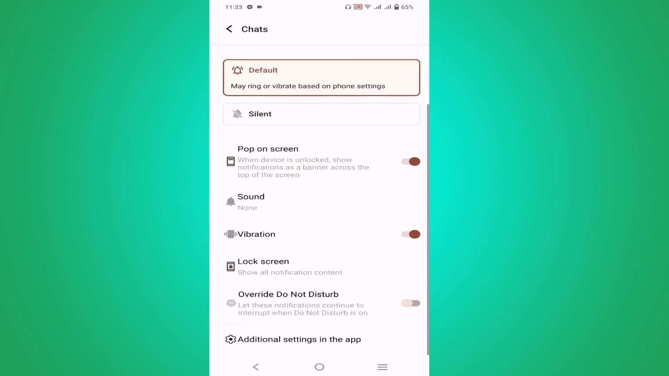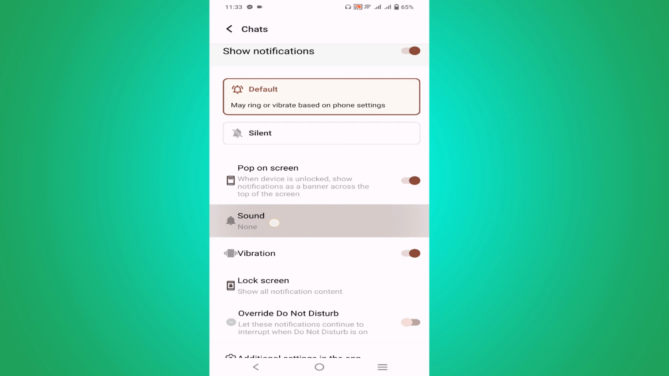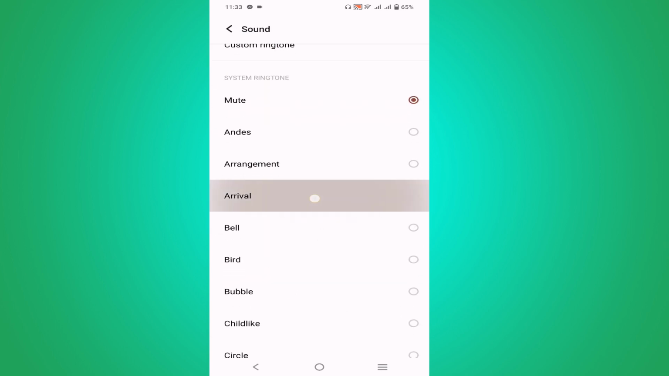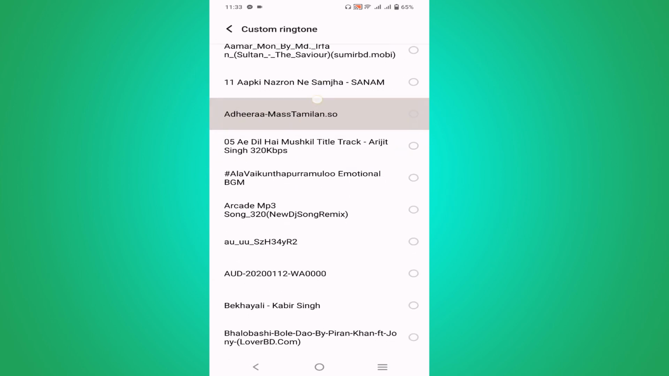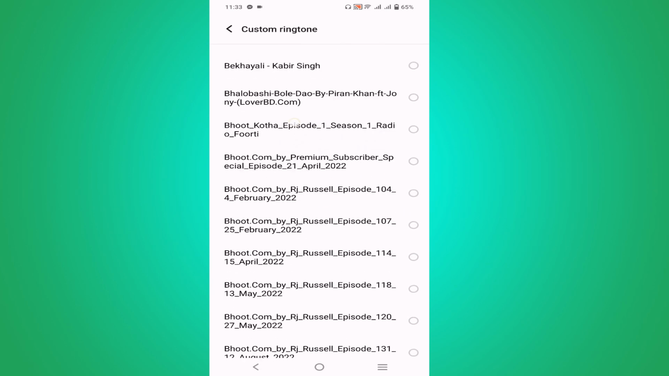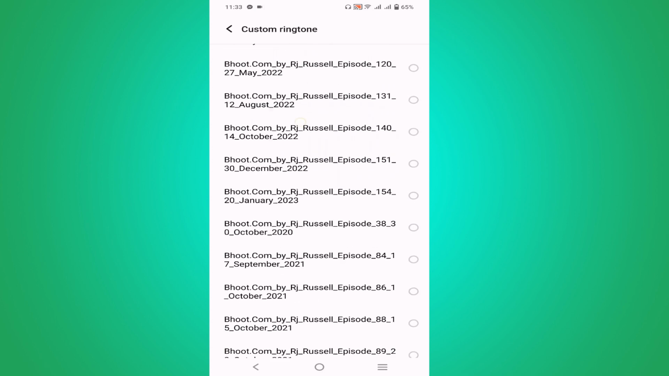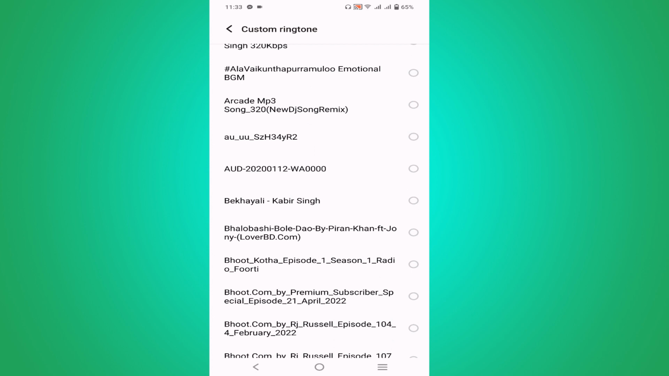Now scroll down. Click sound here. And custom ringtone. Click custom ringtone here. Here you can select any music from your library, from your mobile storage, and set it as a Messenger notification tone.